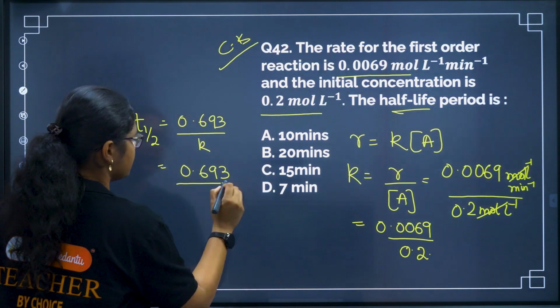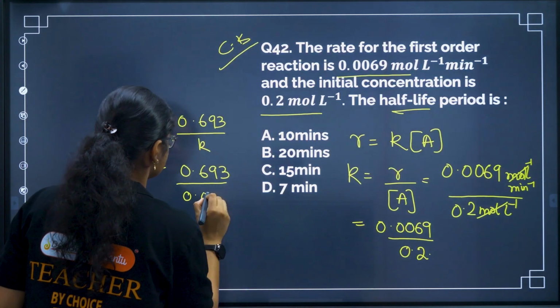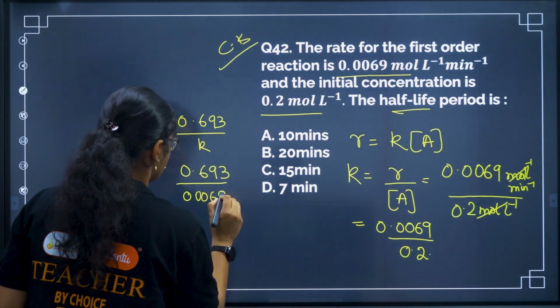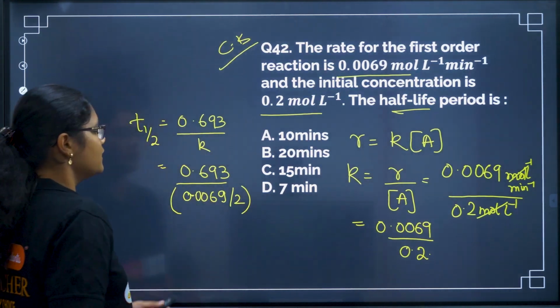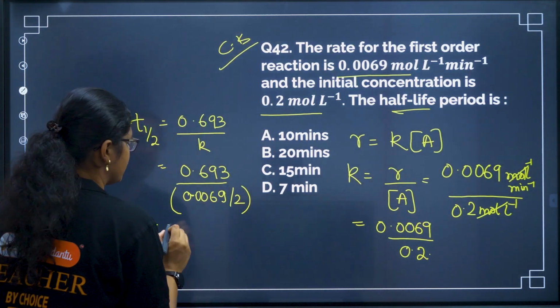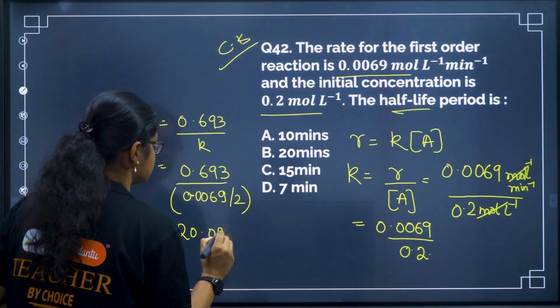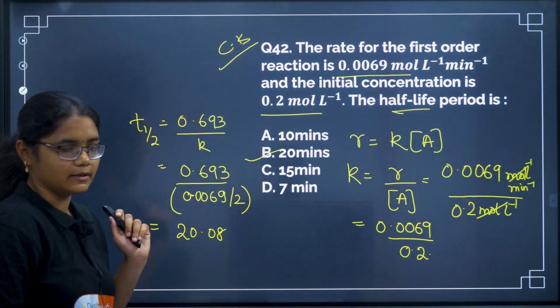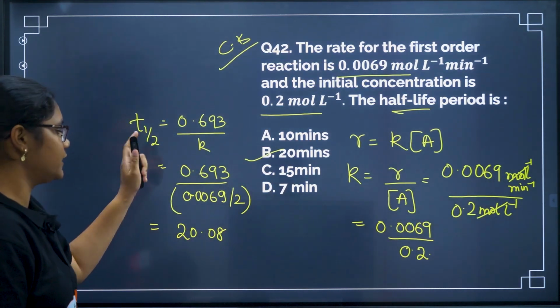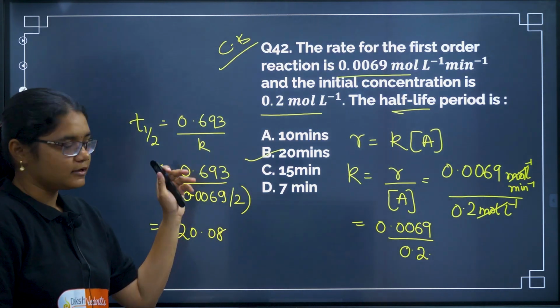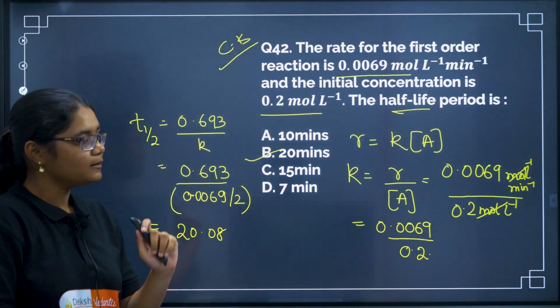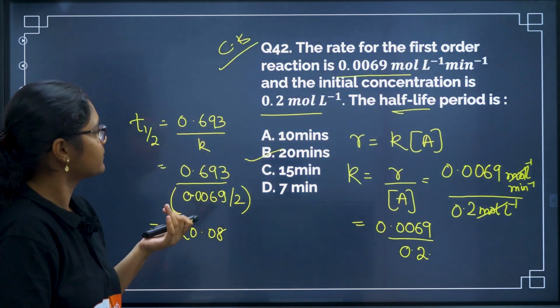So we'll substitute this value here. 0.693 by K will be 0.693 times 0.2 by 0.0069, right? If you solve this, we will get around 20.08 something. So the answer will be option B. You can check the calculation once, okay? That is what I think we'll be getting. If any error is there or you find any difficulty, please comment, but I think this will be the correct answer. Okay, next question.